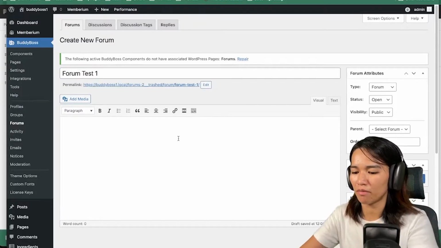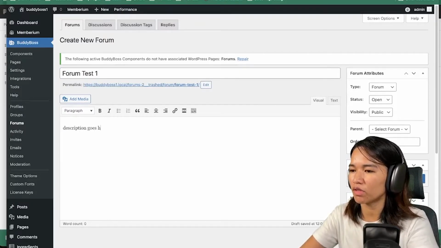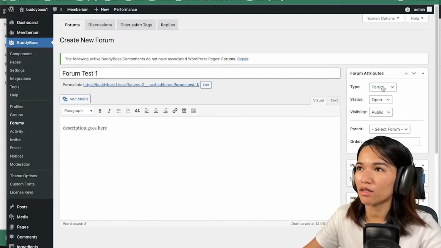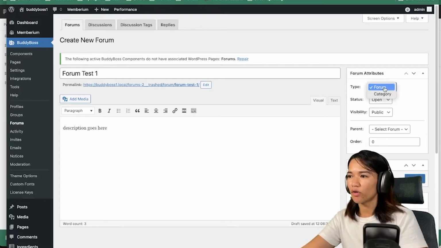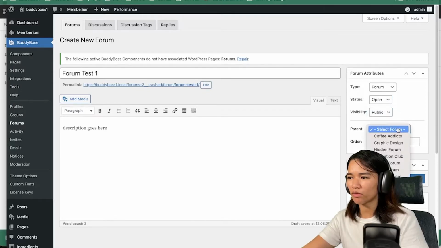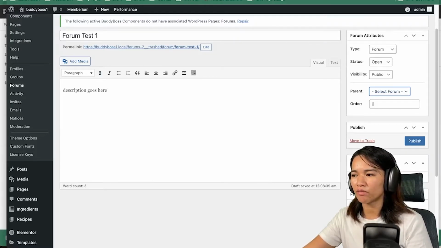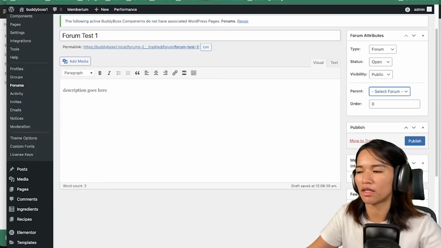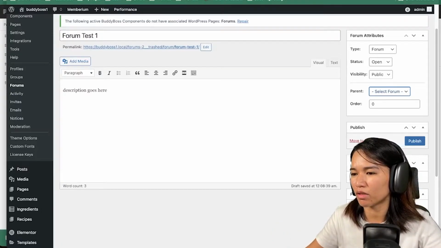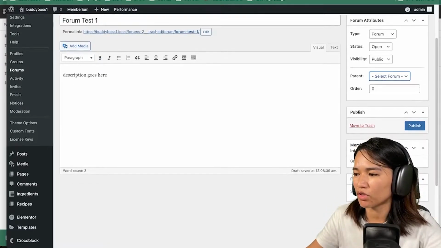We can assign a name, and put some description here. And then on the right side, we have these options. There's forum type, forum or category. There's also status, open or closed, and then visibility: public, private, hidden. Parent lets us set some hierarchy for the forum, and then order. And of course, if you are working on this with Memberium, there's this capability or connection with BuddyBoss and Memberium. But more on that later, because we're going to focus on the default BuddyBoss functionality itself.